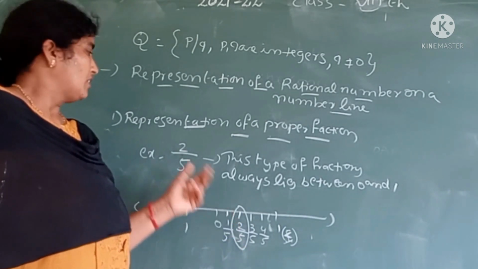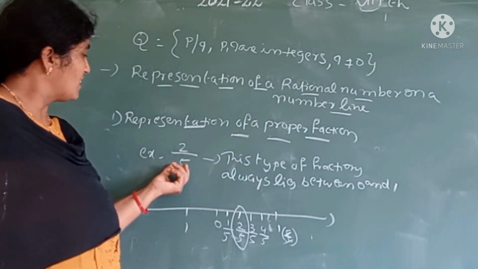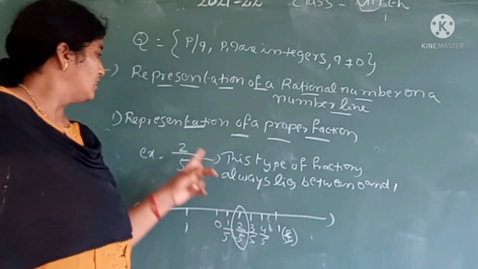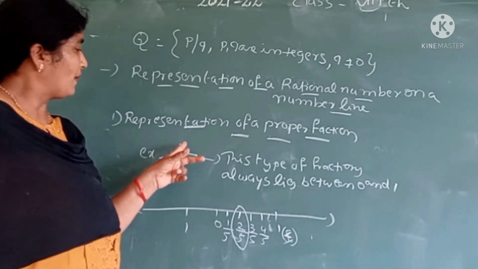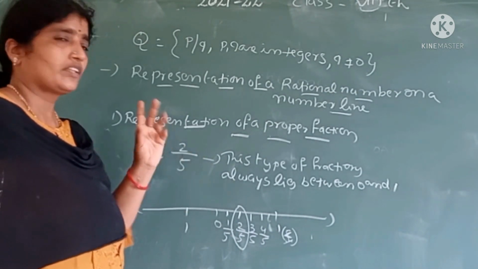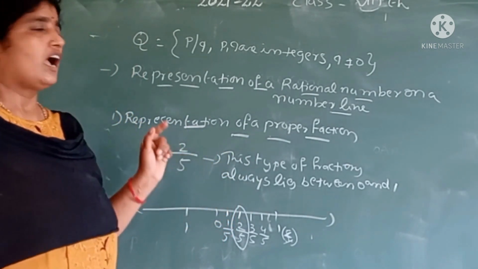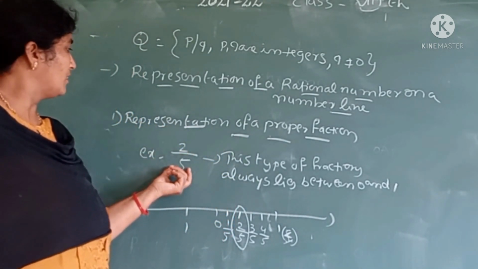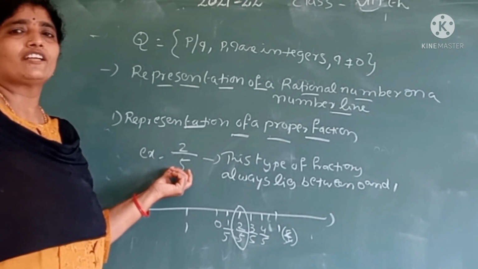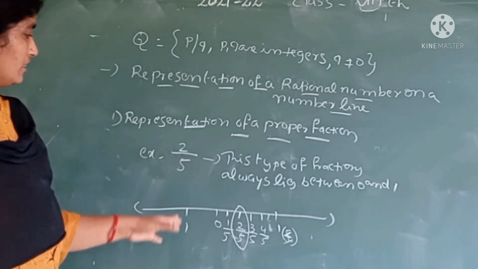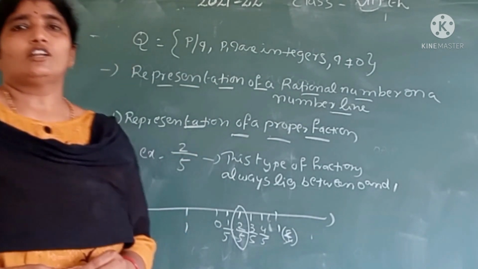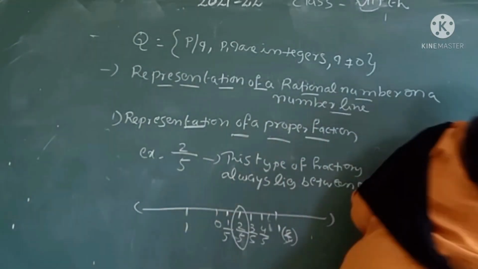That means 5 tells us the number of parts, and 2 tells what our part is. Okay, do all of you understand? Now we discuss another example of a proper fraction.